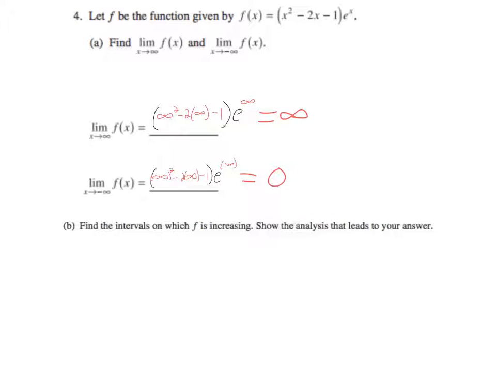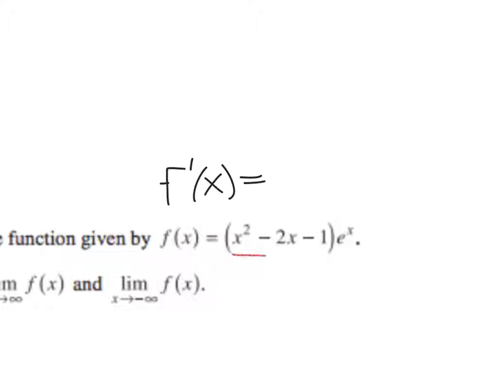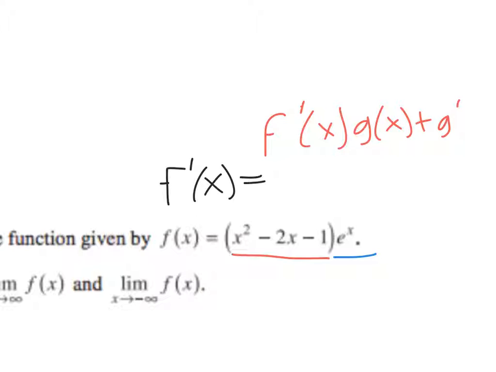For part B, define where a function is increasing. A function only changes from increasing to decreasing and vice versa, if it's continuous, where the first derivative equals 0. So let's take the first derivative of this function. You can identify 2 distinct functions of x here, the red and the blue. And if we recall, the product rule says that we have 2 functions of x being multiplied to each other. It's the derivative of f times g kept the same, plus the derivative of g times f kept the same.